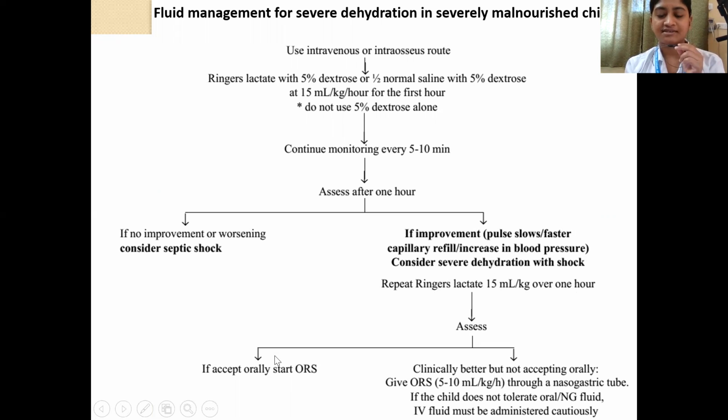If the child starts accepting orally, you start ORS. But if the child improves, but is still not accepting orally, in that case, you can give ORS 5 to 10 ml per kg per hour through a nasogastric tube. If the child does not tolerate oral or NG fluid, in that case, you have to give IV fluid, but very cautiously.